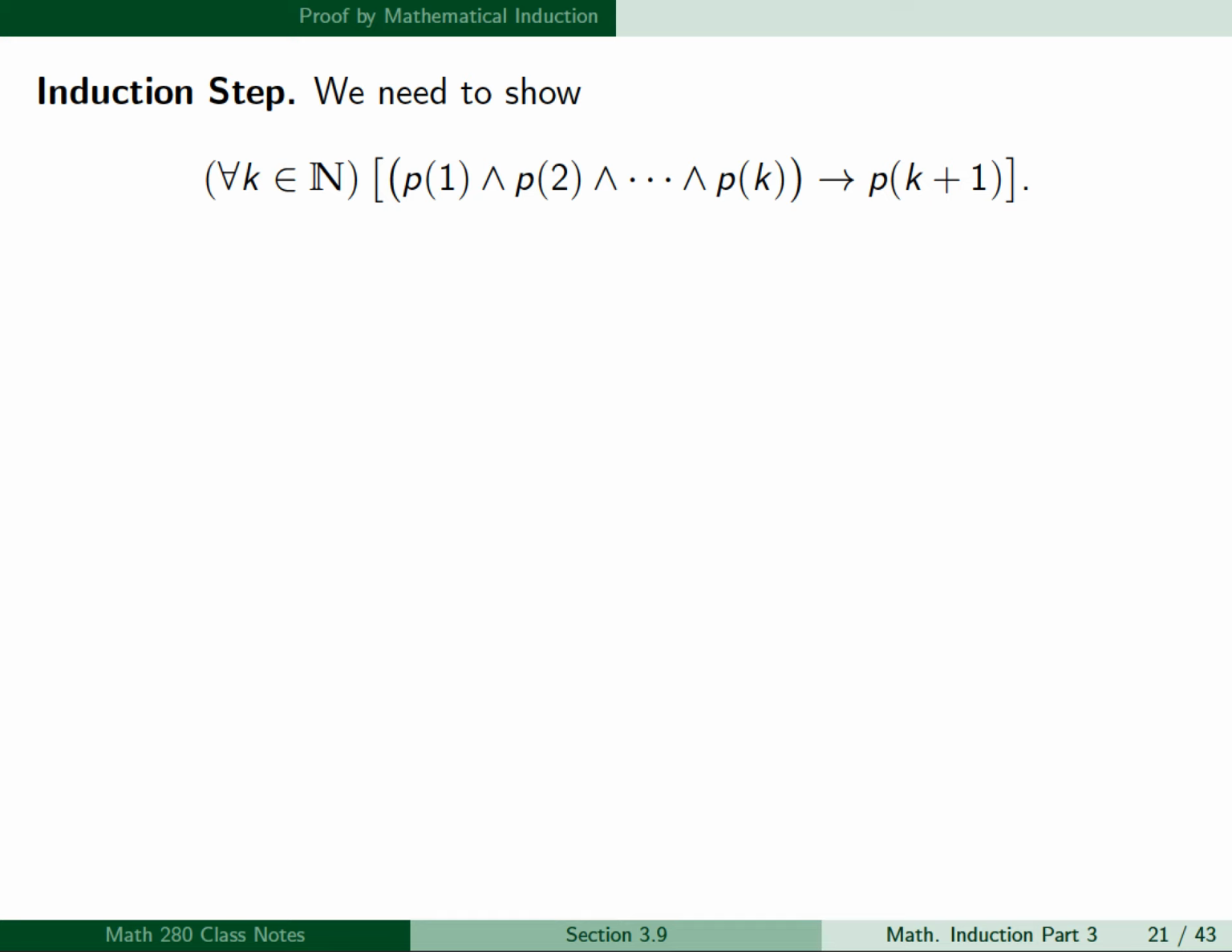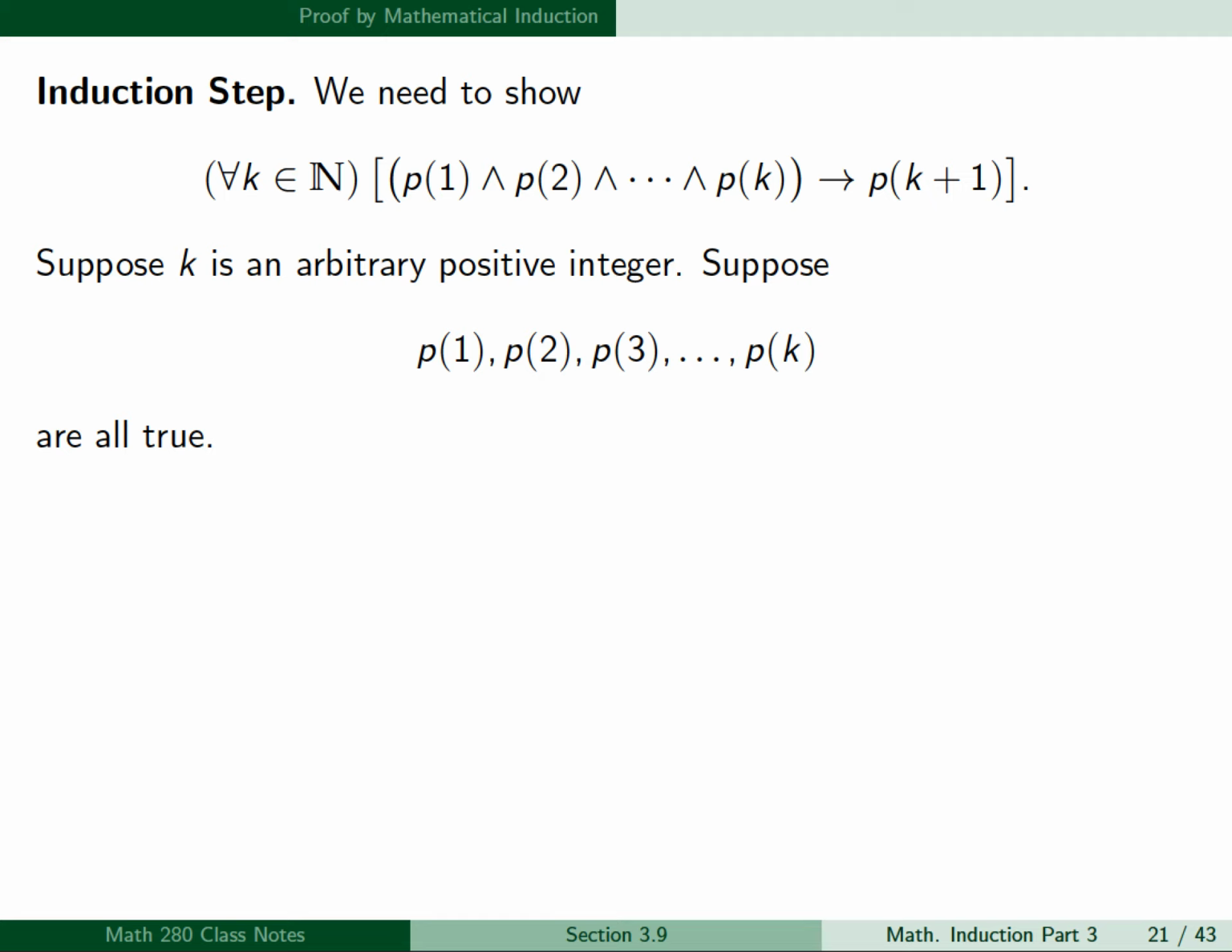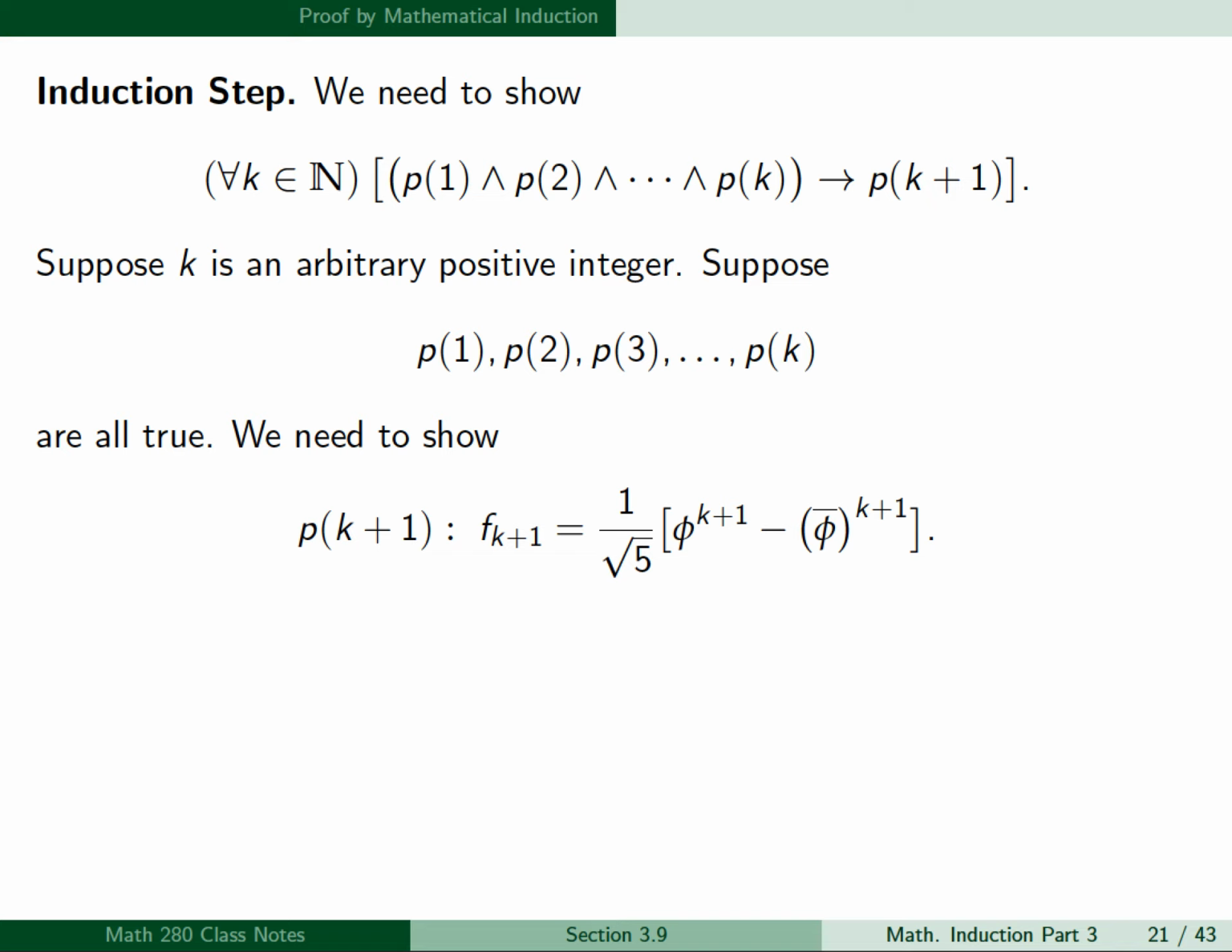Next, for the induction step, we need to show for all k and n, p of 1 and p of 2, all the way down to p of k, implies p of k plus 1. So we'll suppose k is an arbitrary positive integer. We'll suppose p of 1, p of 2, p of 3, all the way down to p of k are all true. And we need to show p of k plus 1. And this is the formula for f sub k plus 1, which says that it's equal to 1 over square root of 5 phi to the k plus 1 power minus phi bar to the k plus 1 power.